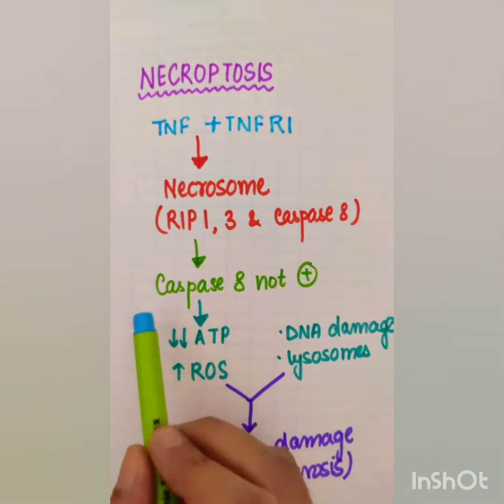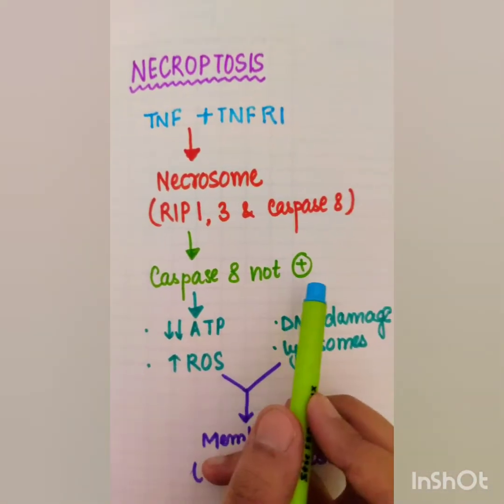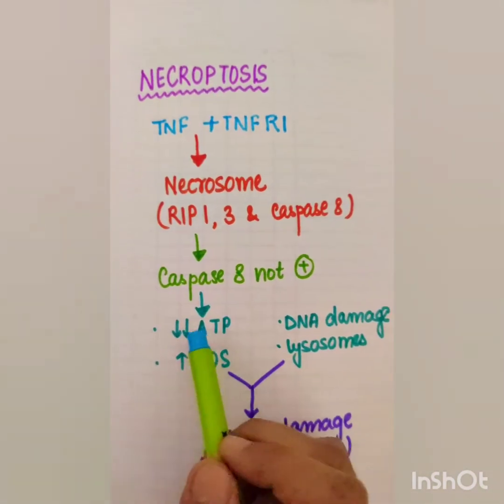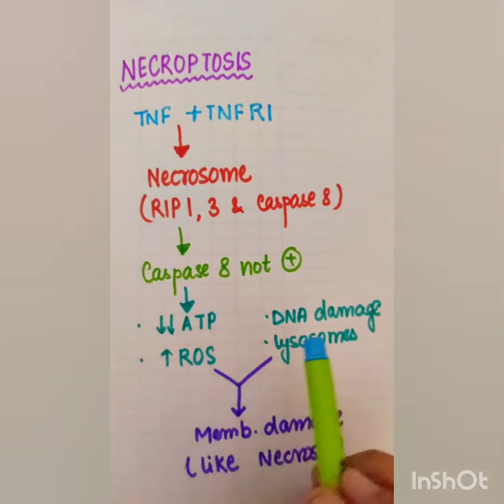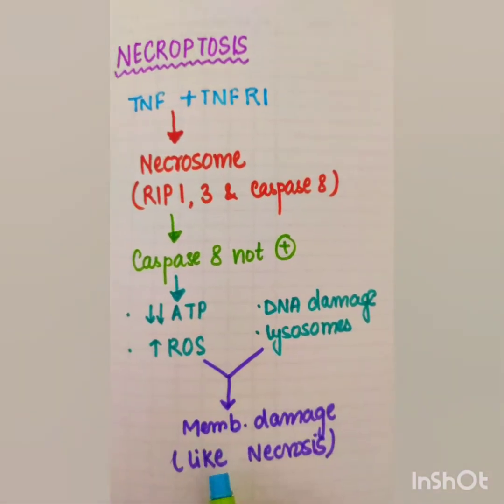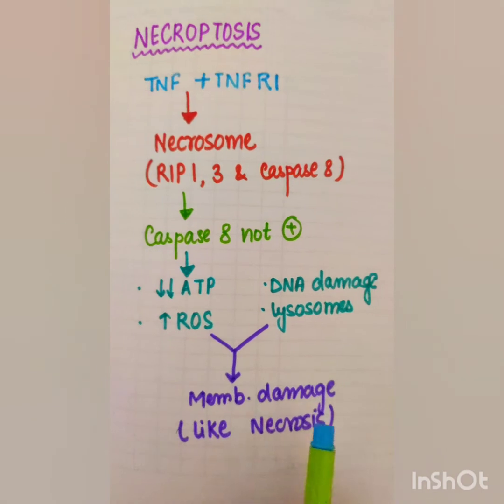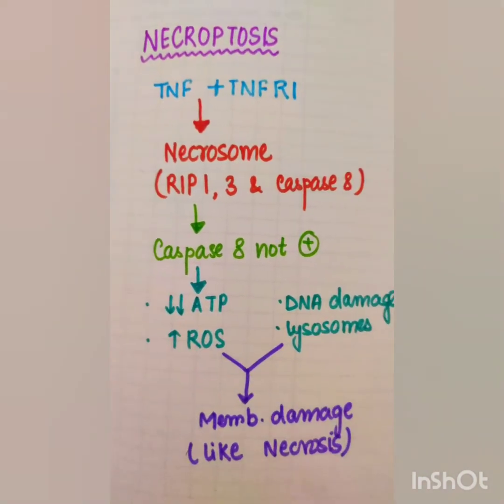What happens is that caspase 8 is not activated, so it leads to decrease in ATP, increase in free radical formation, DNA damage occurs and membrane damage occurs, similar to necrosis. So morphologically it is similar to necrosis.